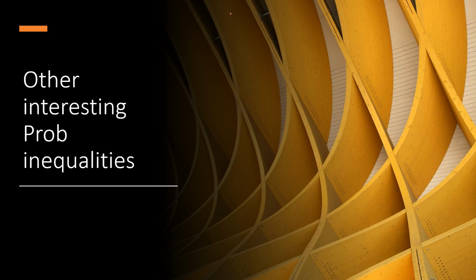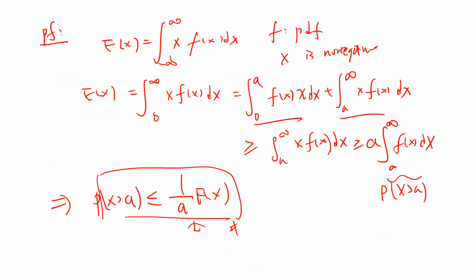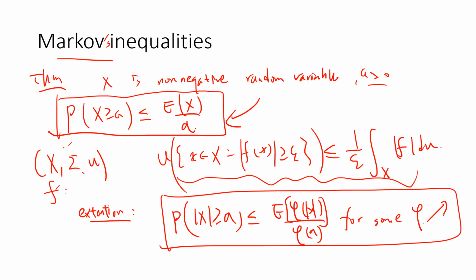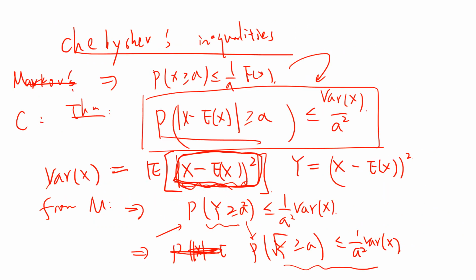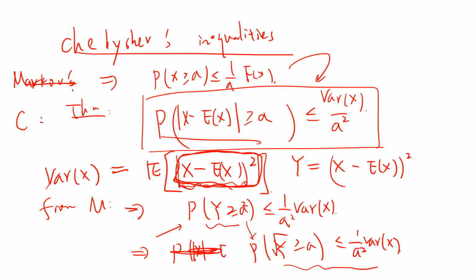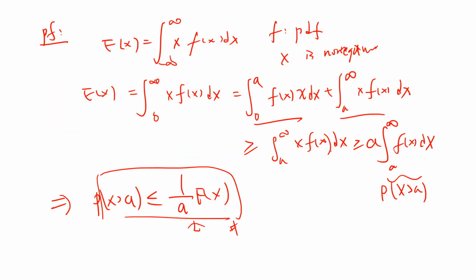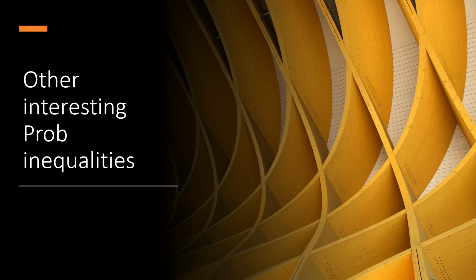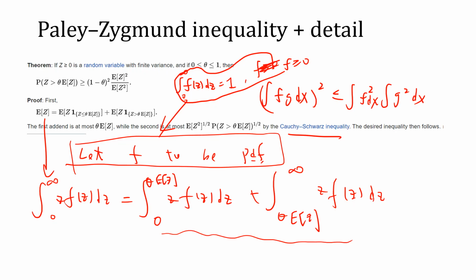Okay, so welcome guys. In the previous video, we proved some funny probability inequalities. The first one is Markov's inequality, which is very elementary. One can also easily check that if you change it a little bit and use Markov's inequality, you can prove Chebyshev's inequality. So we have two inequalities, one is Markov, one is Chebyshev. But actually, there are many other interesting probability inequalities. So I made a PowerPoint just for fun.